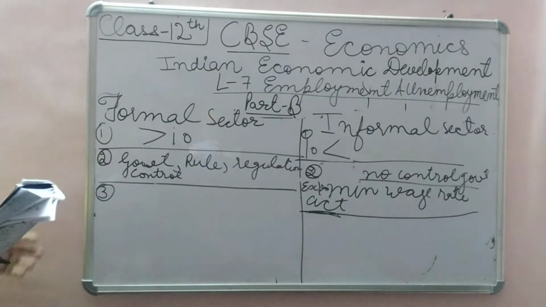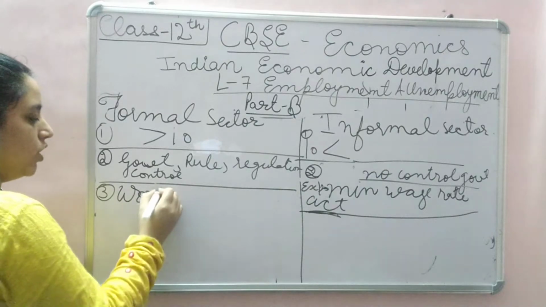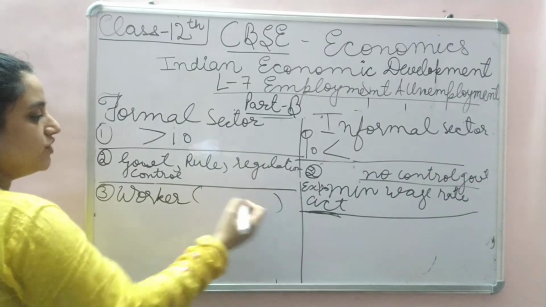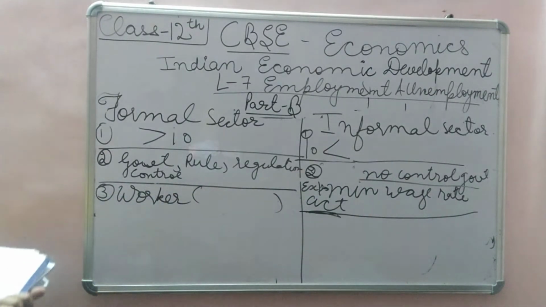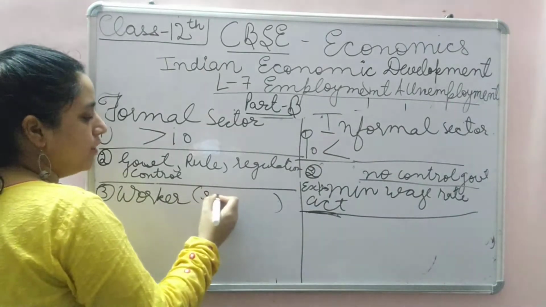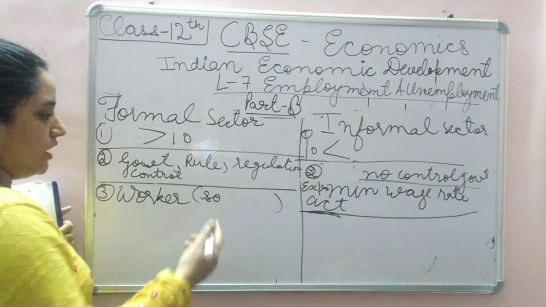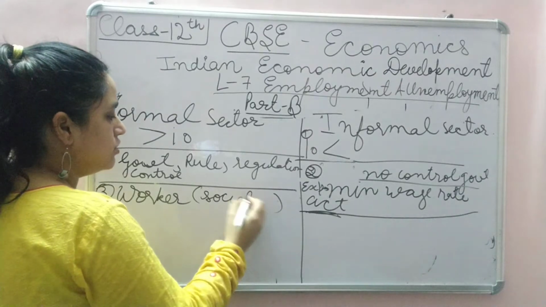Then workers working in the sector, labor class workers, will be given some security, a security which is formed by the Act. Social security benefits, Employee Provident Fund or PPF or some other fund, social security.